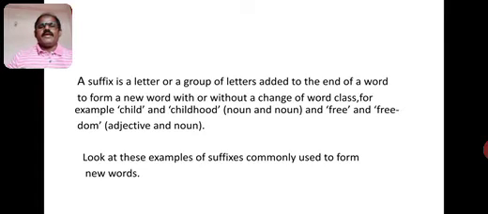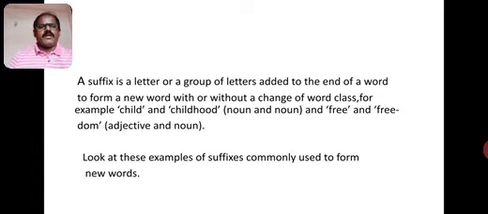A suffix is a single letter or a group of letters which we add to the end of a word to form a new word. When we add a suffix to the end of the word, we will get a new word. With joining the suffix to the root form, we will get a new word, with or without change of the word class.